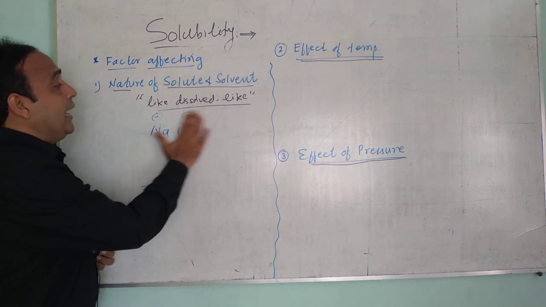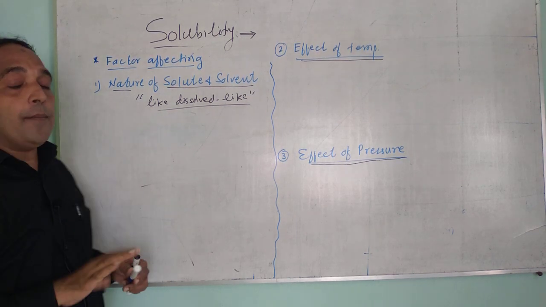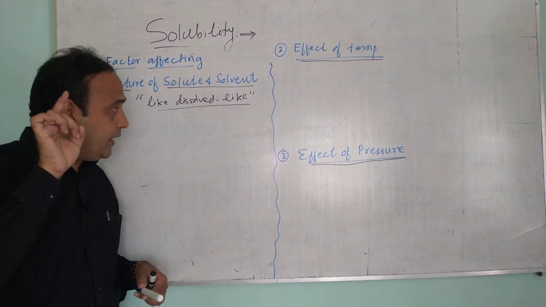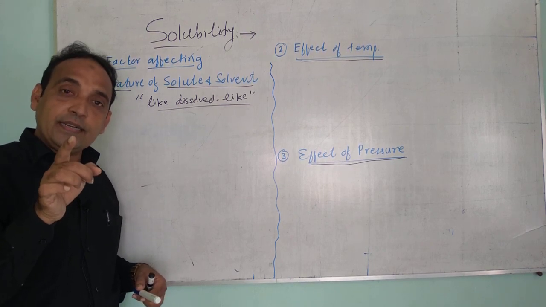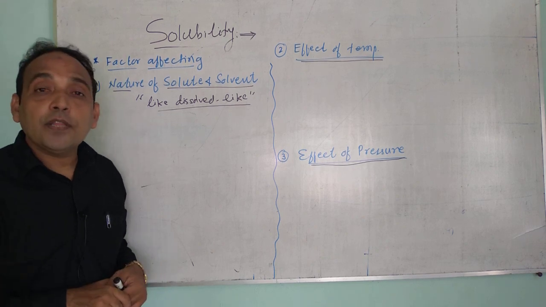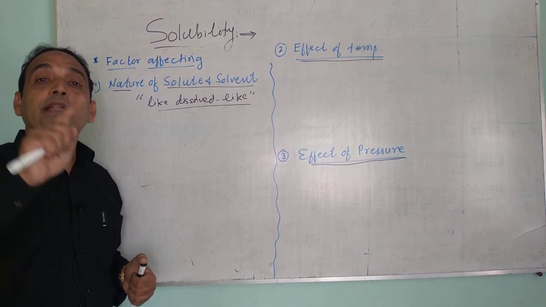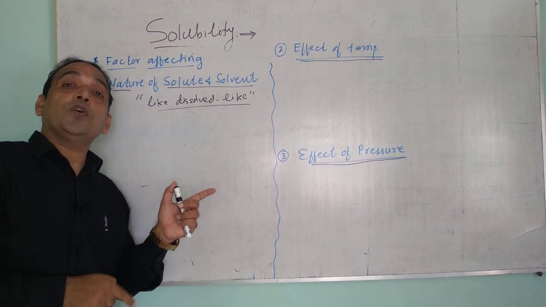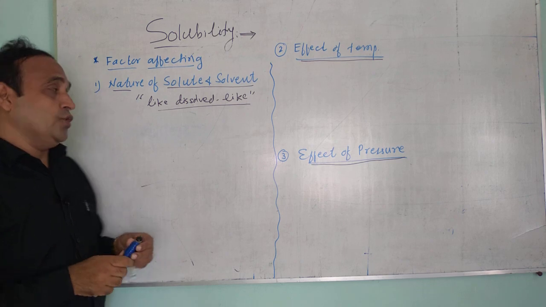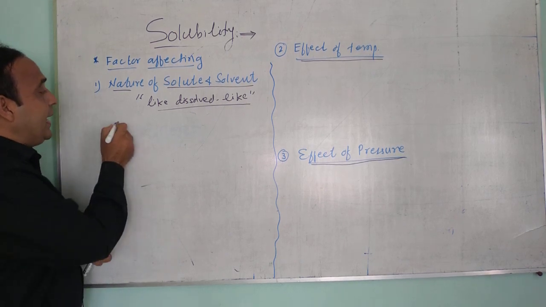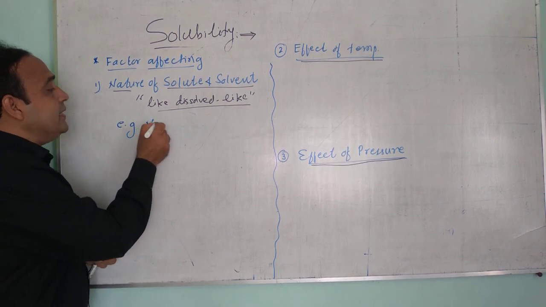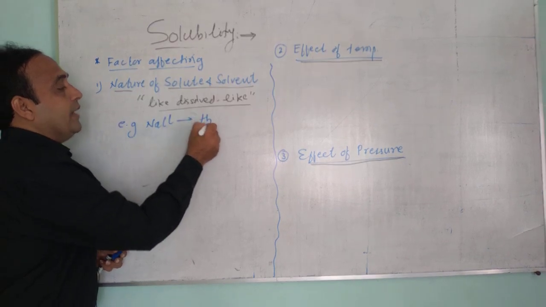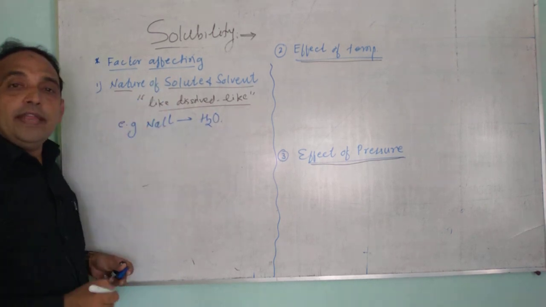So like dissolves like, or similar chemical properties, means the compounds having the same chemical characters are readily dissolved. This means polar solutes are readily dissolved in polar solvents and non-polar solutes are readily dissolved in non-polar solvents. Now you can write an example here: NaCl readily dissolves in water.